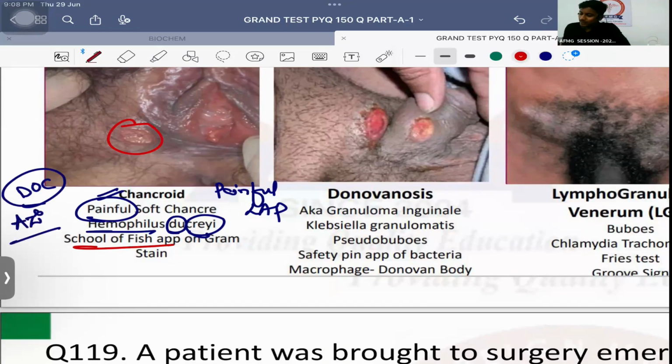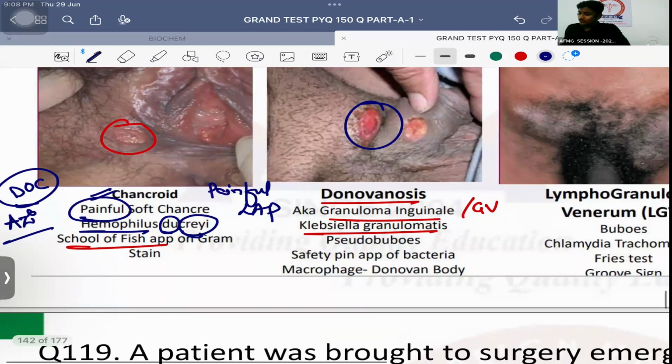Azithromycin. Next, donovanosis, also known as granuloma inguinale, also known as granuloma venereum. The causative agent is Klebsiella granulomatis, and the other name is Calymmatobacterium. Okay. Here the patient only develops a genital ulcer. Painful or painless? Painless genital ulcer without any lymphadenopathy.